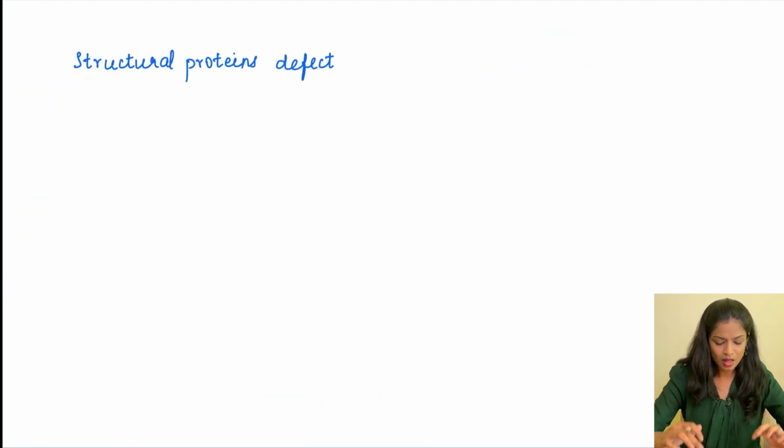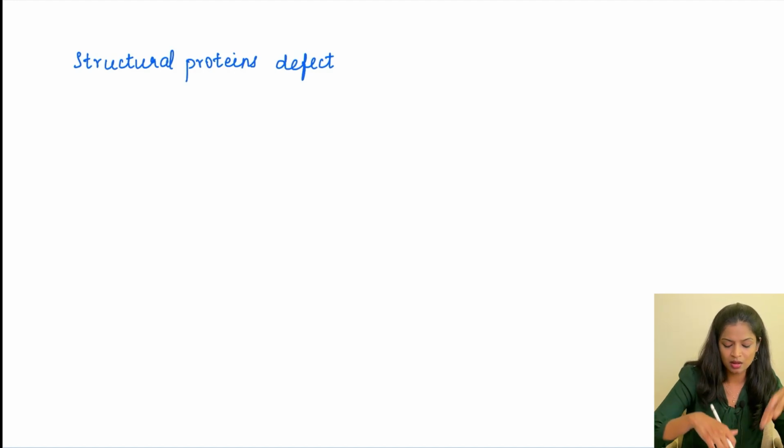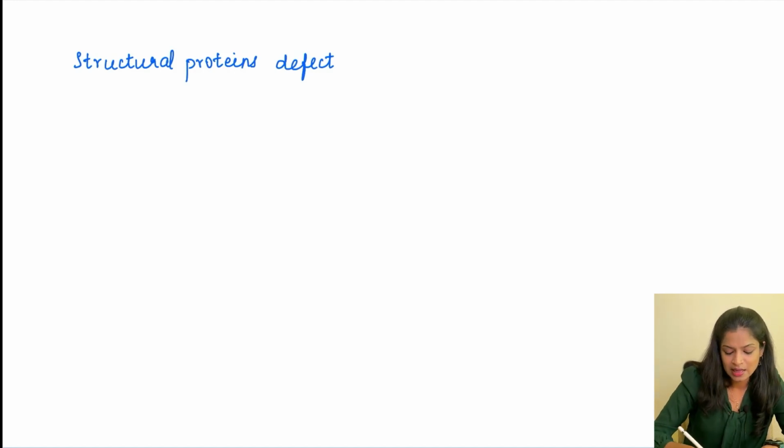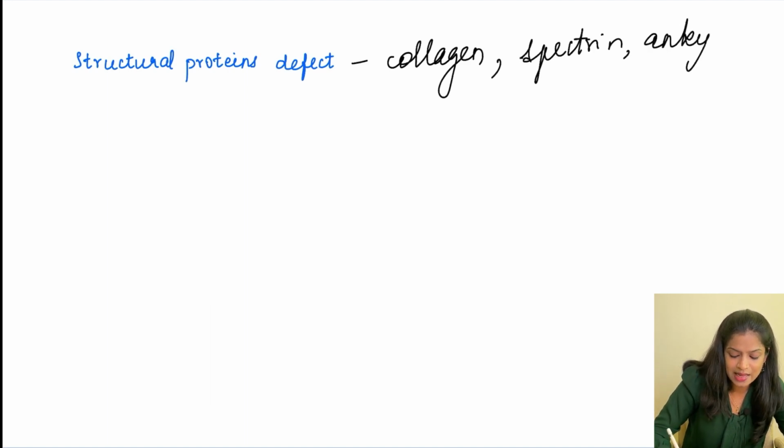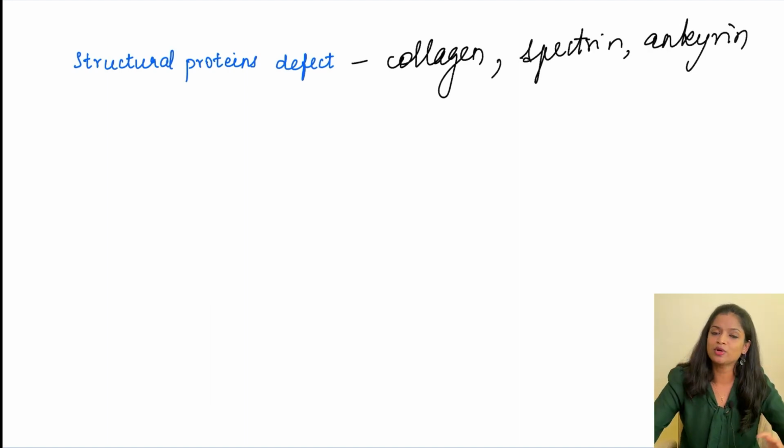Okay. Now let's see about the diseases which can be caused by this autosomal dominant pattern of inheritance. Usually, structural protein defects are the most common diseases in the autosomal dominant pattern of inheritance. So examples of structural proteins will be collagen, the main connective tissue protein. So collagen is a structural protein. Then we have spectrin and ankyrin. These are actually structural proteins present on the RBC cell membrane. So any of these proteins can be affected.